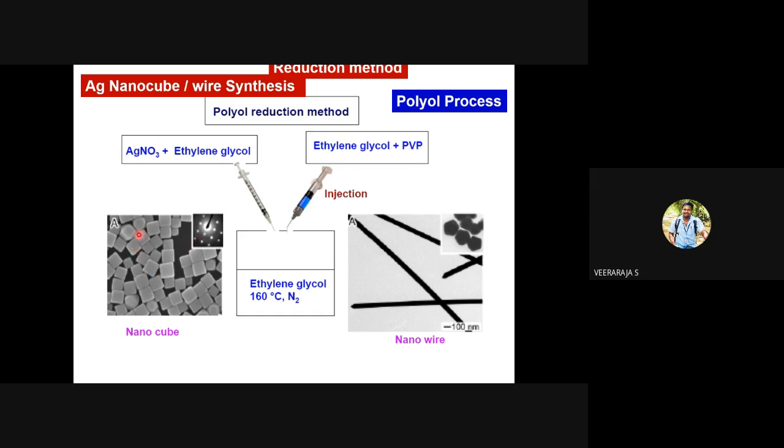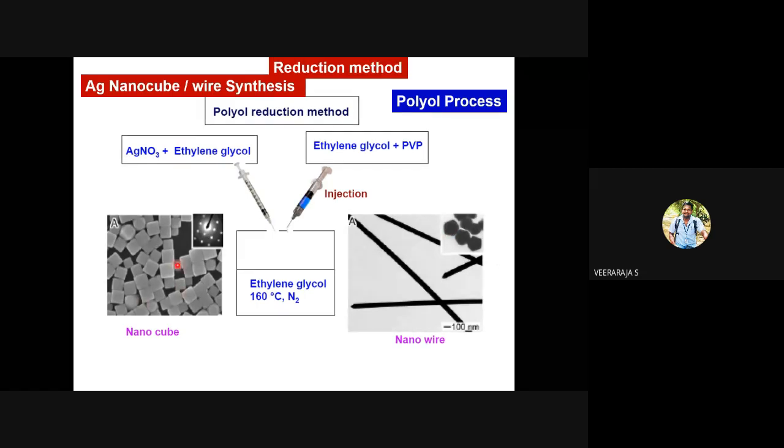You will end up with maybe these particles if there is no stabilizing agent. But if you have a stabilizing agent, a different morphology will result. You can get cubical morphology, wire morphology, just by manipulating the reaction conditions. Here PVP will act as a stabilizing agent.